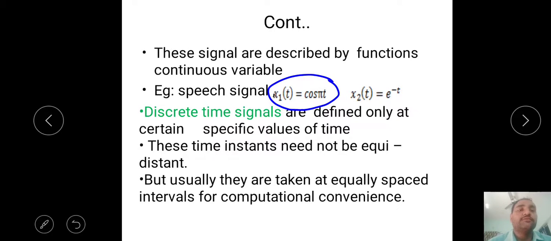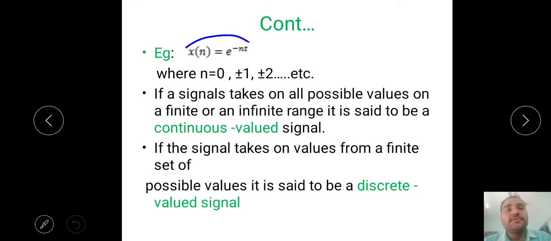You know the cos signal varies from minus infinity to infinity at each and every time instant. Coming to discrete time signals, they are defined only at specific values of time. That means at particular time intervals only we can define the signal. Such type of signals we call discrete time signals. That means we should define the signal at 0, 1 and 2, and there is some time period in between. In between 0 to 1 we can't define a signal. Discrete time signals are always defined by using x of n. Continuous time signals are always defined by using x of t.